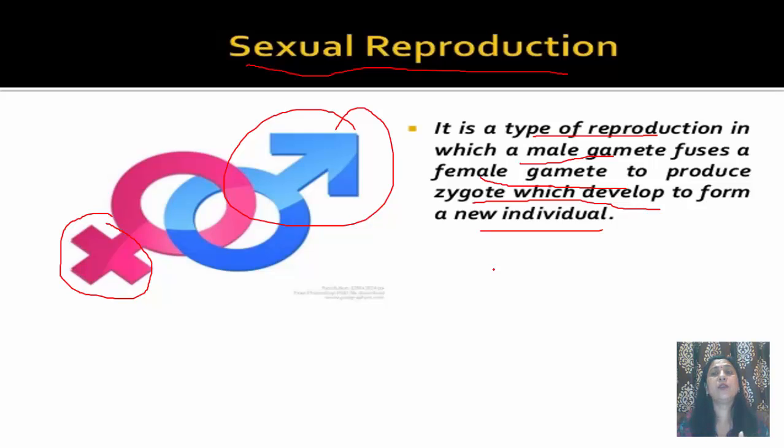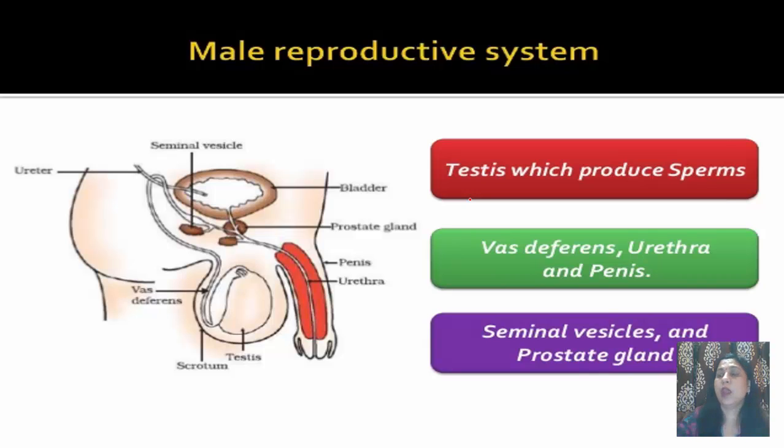And this zygote develops to form a new individual, and the whole process from the fusion of male and female gamete to the formation of zygote to the formation of new individual, this whole process is known as sexual reproduction. Now, as we have studied that sexual reproduction means the fusion of male and female gametes. Now, the question arises from where these male and female gametes come. अब ये male gamete और female gametes आते कहाँ से?